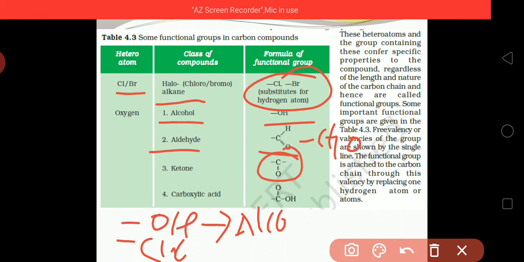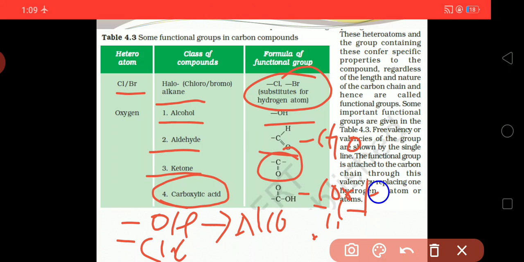C double bond O is also a functional group, which is said to be a ketone. And the last is carboxylic acid, COOH.